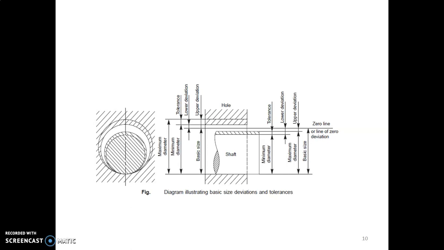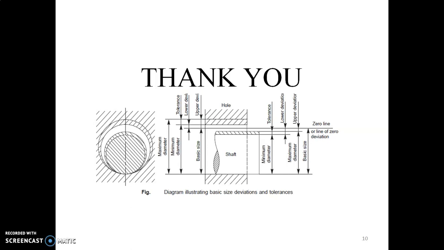We can say that tolerance is equal to the algebraic difference between upper deviation and lower deviation and has an absolute value without sign.